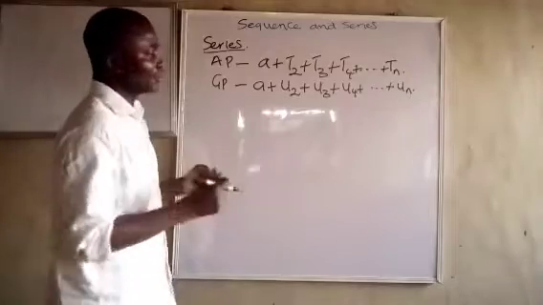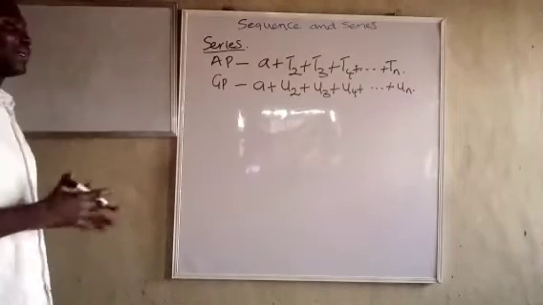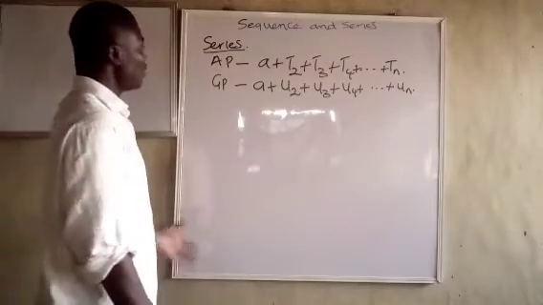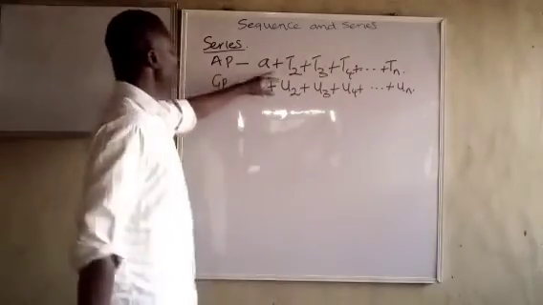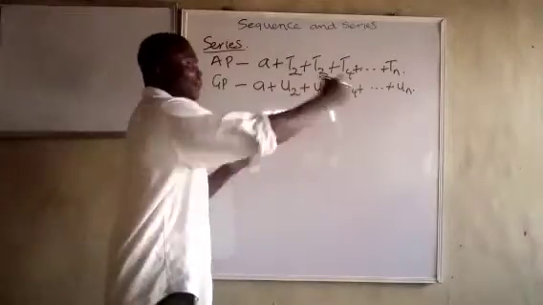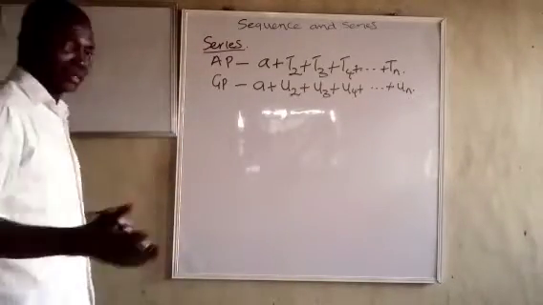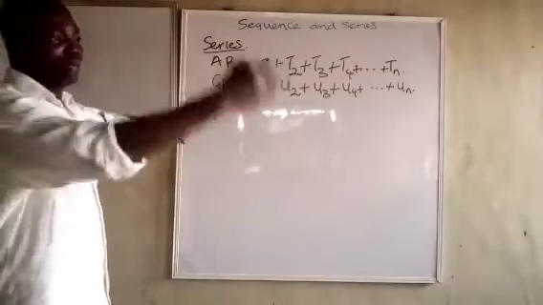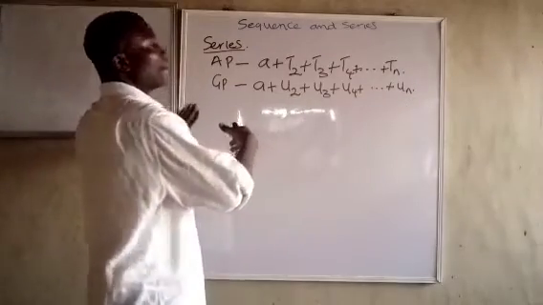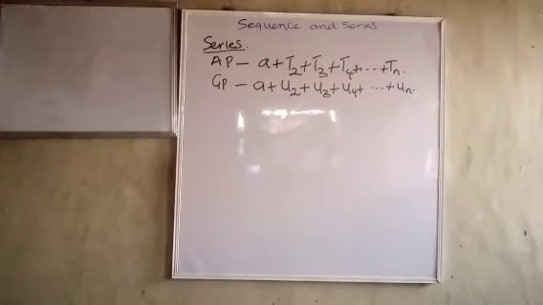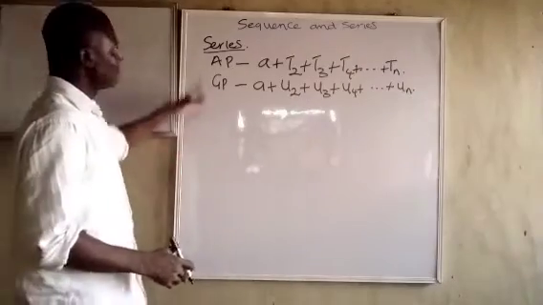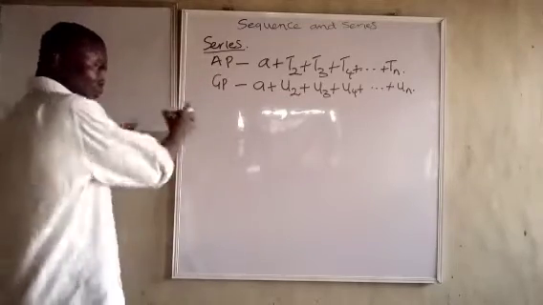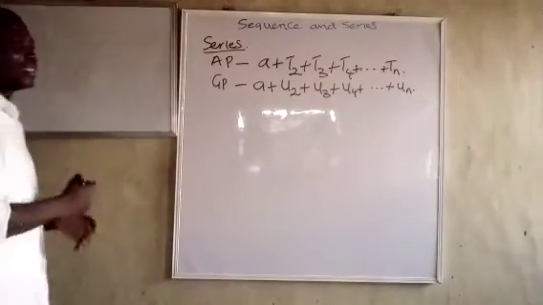So I told you in sequence that in mathematics, we think of how to get our answer quickly. Like in arithmetic, when we were young, I will say A, I will find T2, I will add it, I will be doing it one after the other. But in mathematics, we look for a formula to get the whole thing fast. And this has helped us in financial mathematics, like compound interests and so many other areas in finance. So understanding of AP and GP is very basic, or a prerequisite to learning those topics.